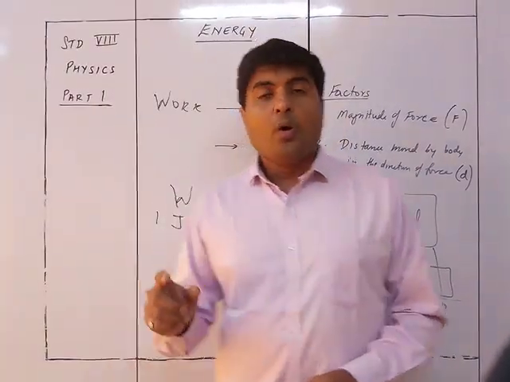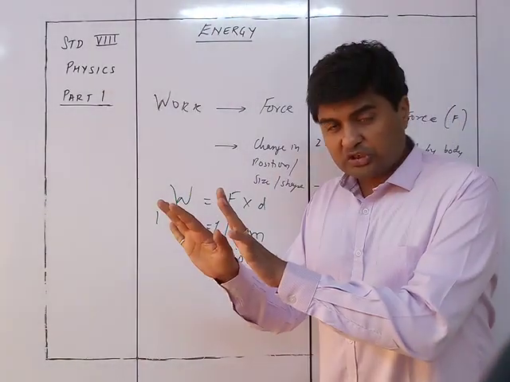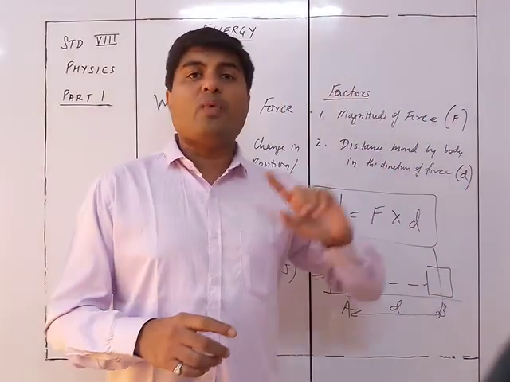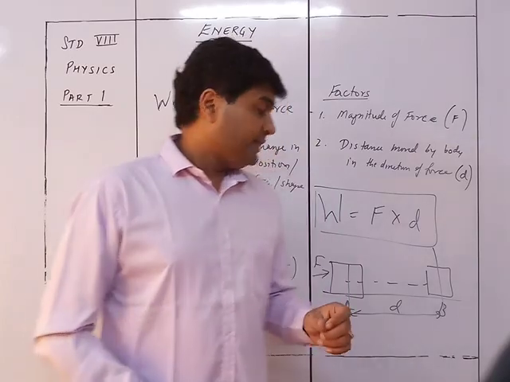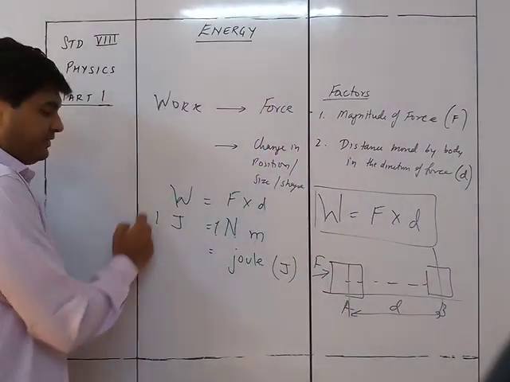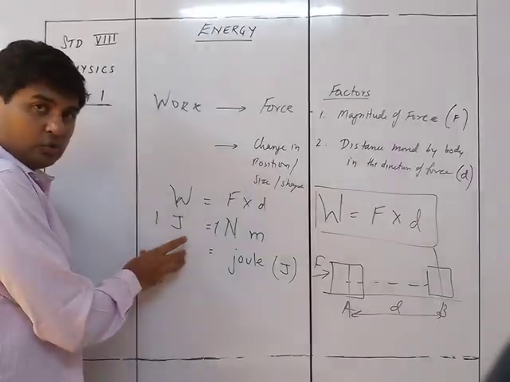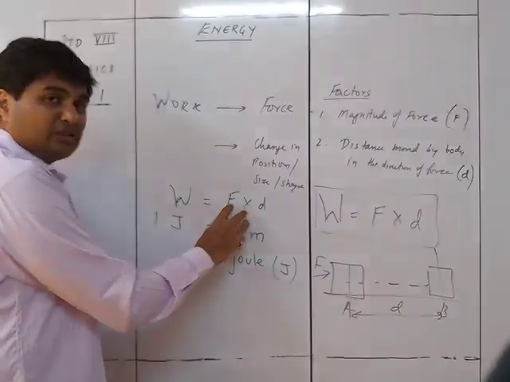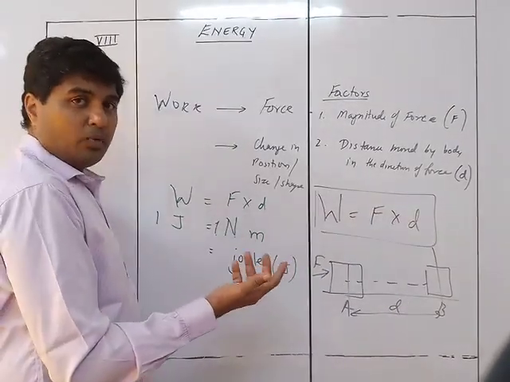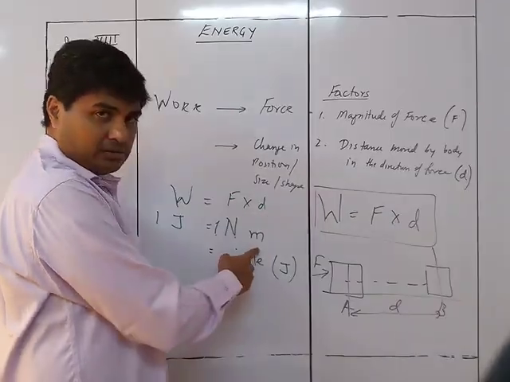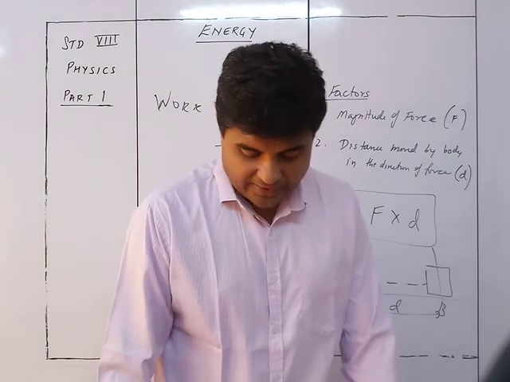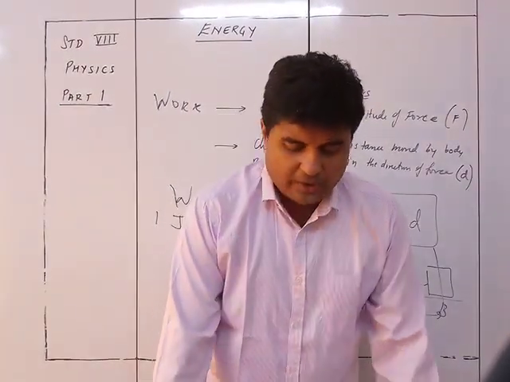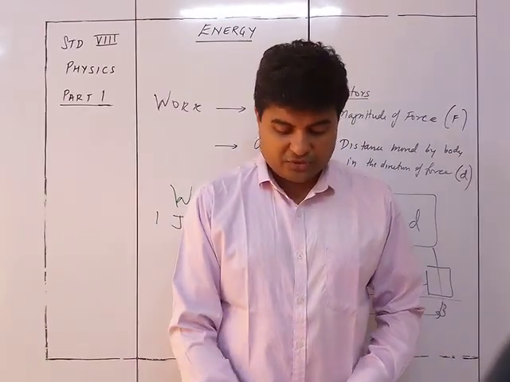So when 1 Newton of force acting on a body makes the body move by 1 meter in the direction of the force, then the work done is equal to 1 Joule. That is 1 Joule.